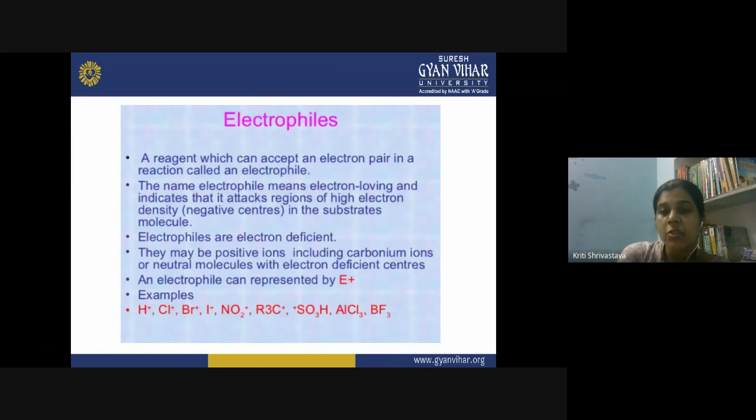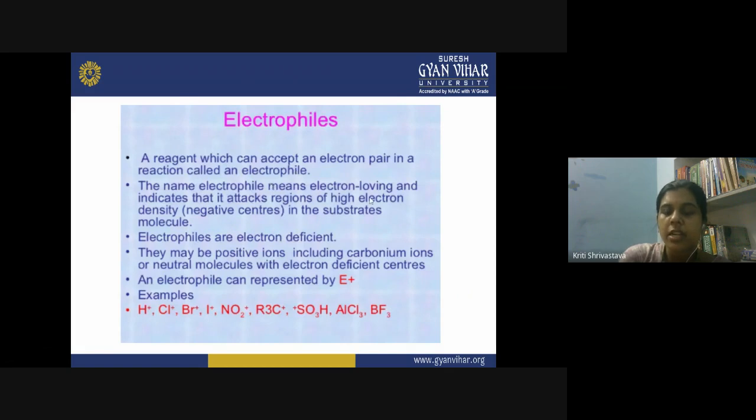A species which already has rich electron density will never accept the electron. So an electrophile accepts the electron pair due to the presence of positive charge. The name electrophile means electron loving species, and it indicates that it attacks the regions of high electron density.